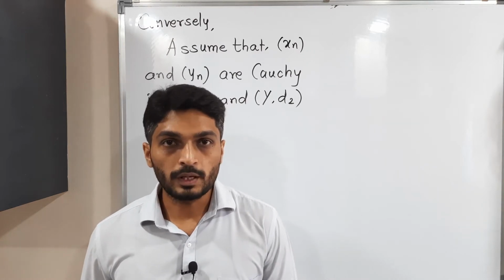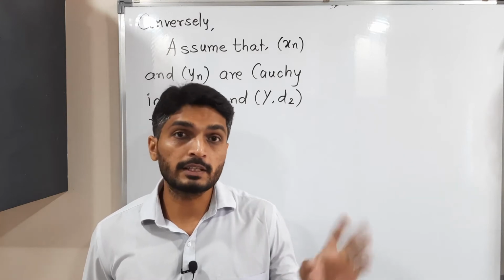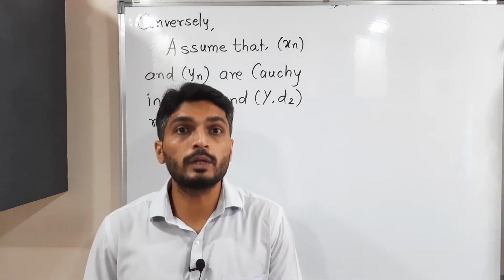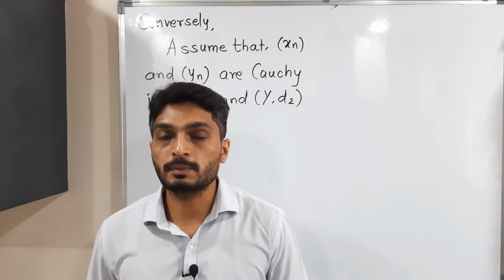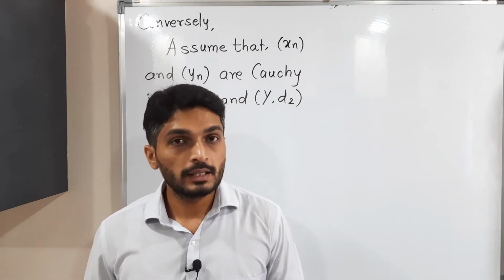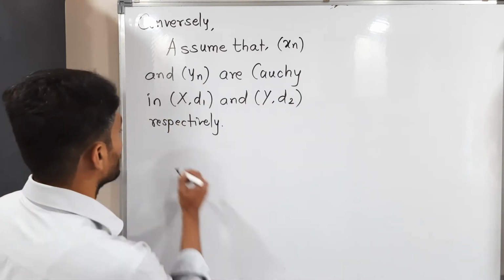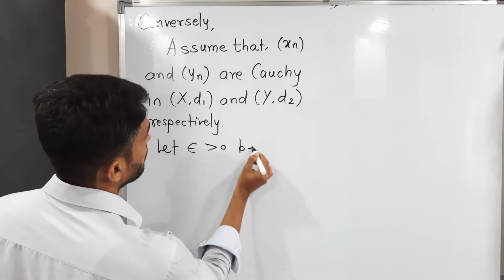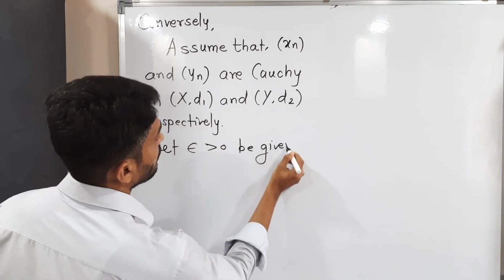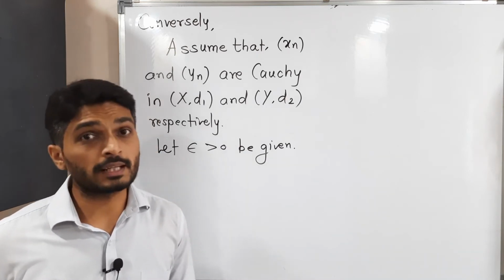Conversely, we are assuming xn and yn are both Cauchy sequences in the metric spaces (X, d1) and (Y, d2) respectively, and we have to prove that (xn, yn) is a Cauchy sequence in the product metric space X cross Y. Let us start. The assumption I have already written here. Let us take epsilon first. Let epsilon greater than 0 be given. So here we have two pieces of information: xn is Cauchy as well as yn is Cauchy.